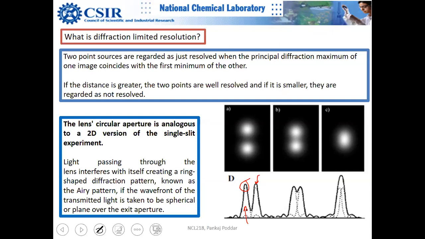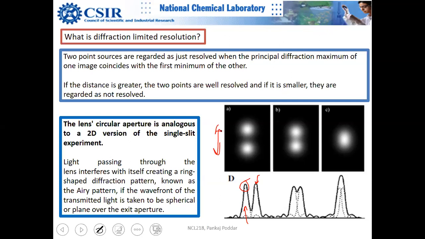If these points move closer than this, then you cannot say that these 2 points are resolved. People give all kinds of definitions about resolution, but this is the best definition, and please use this definition right now. If I ask you after 1 year what you mean by diffraction limited resolution, you should be able to answer this. This is the proper, most scientific definition actually.